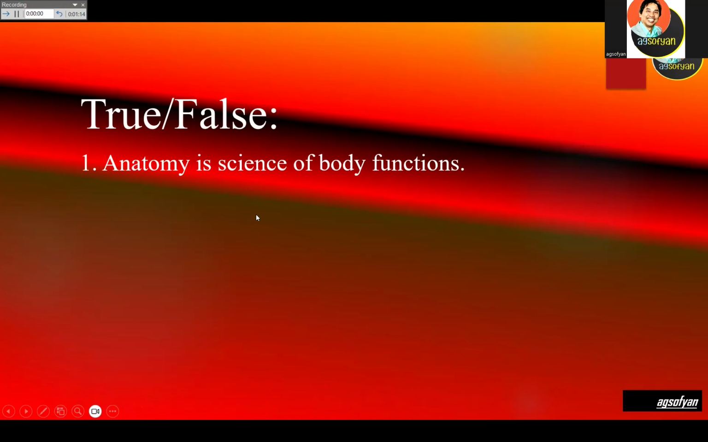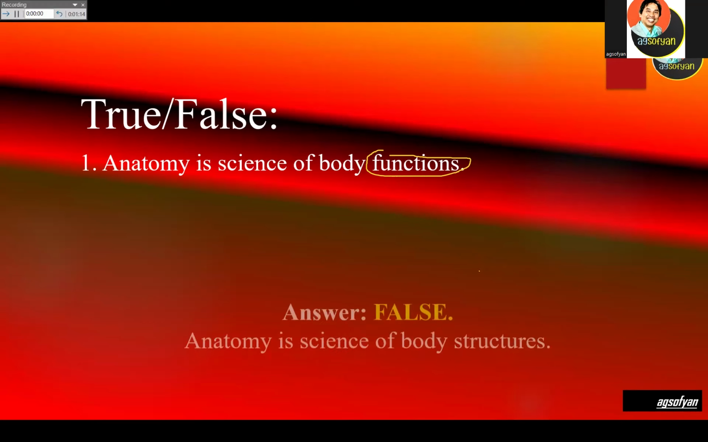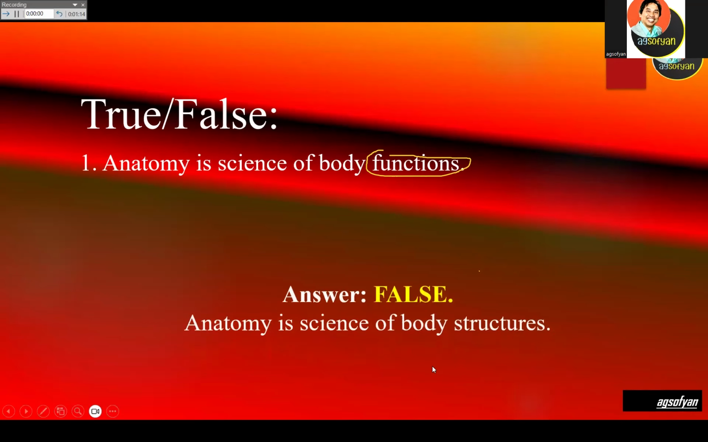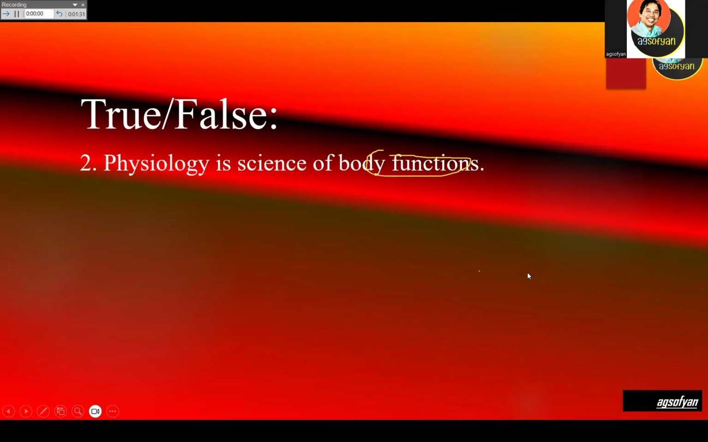True or false? Anatomy is science of body function. Okay, it is going to be false because anatomy is science of body structure. So this is incorrect. So anatomy should be science of body structure. Number 2.